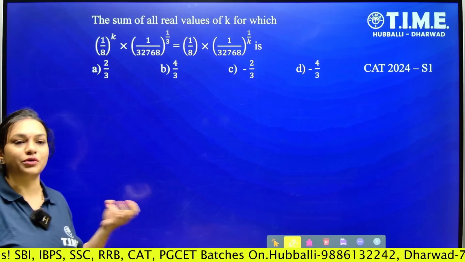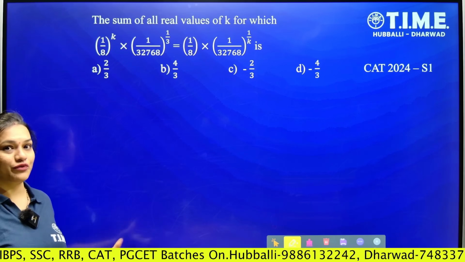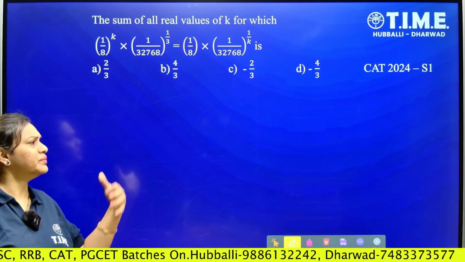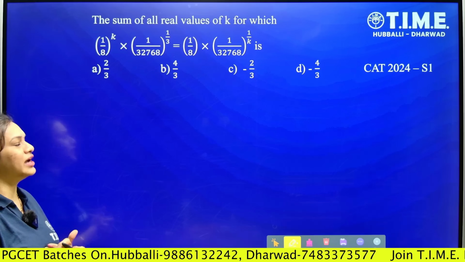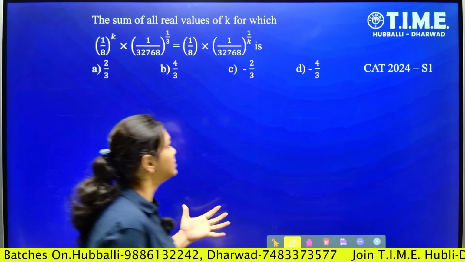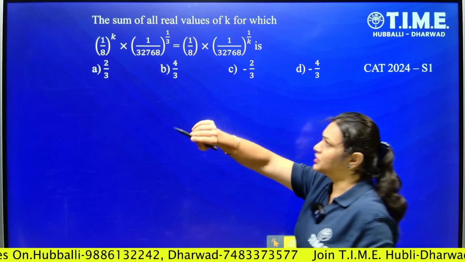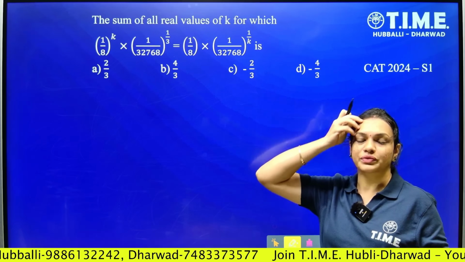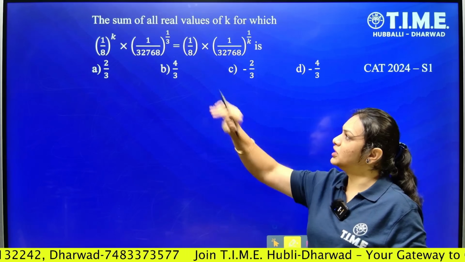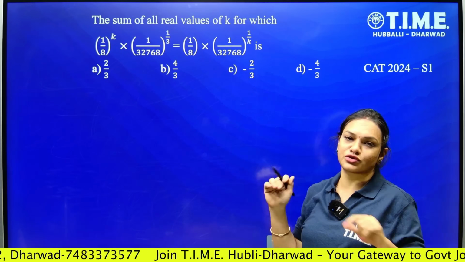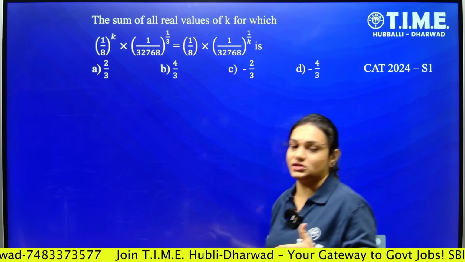So the next question is from the indices, and again this is one of the easiest questions asked in 2024. The basic rule is all they have applied here. Now again, same concept here. When we analyze the question first, in case of indices the bases should be the same. But in the given question, the bases are not the same here, so we have to make them equal bases.